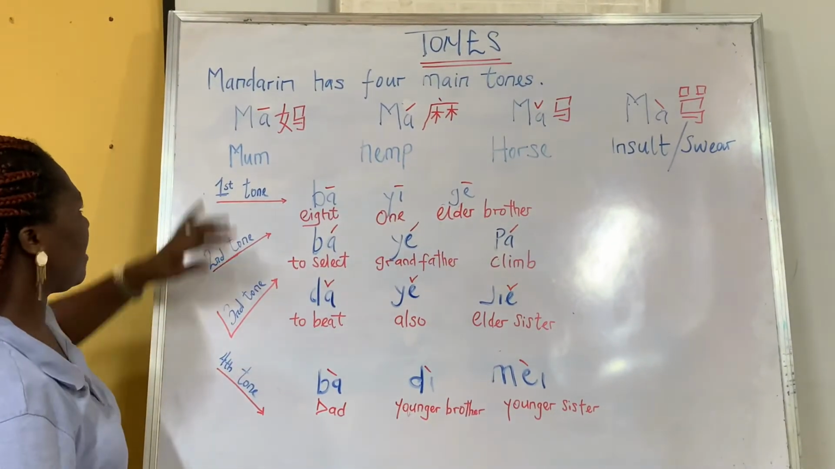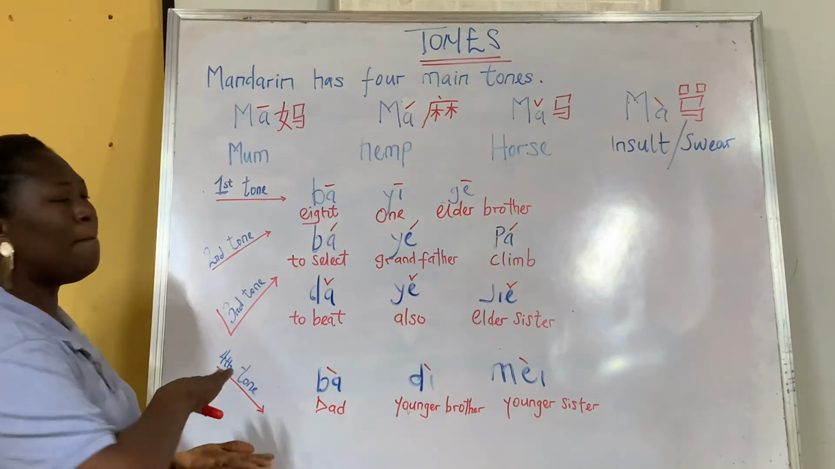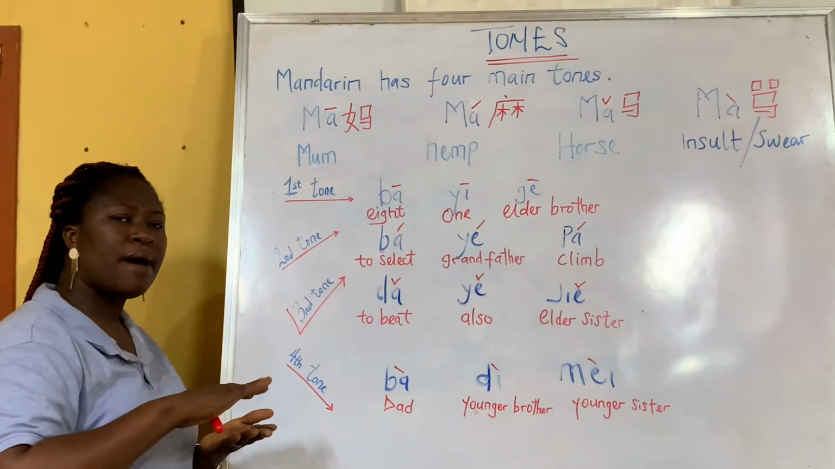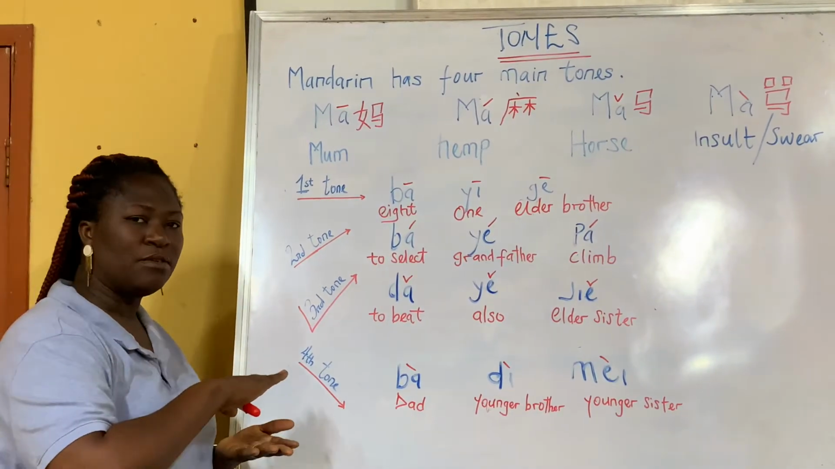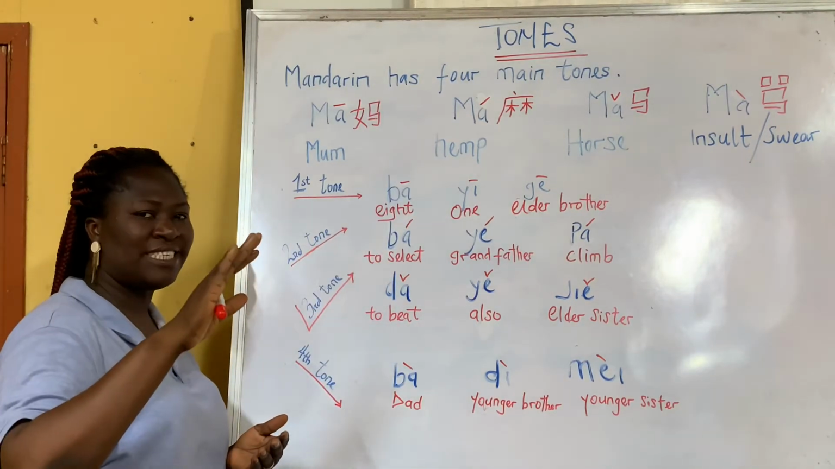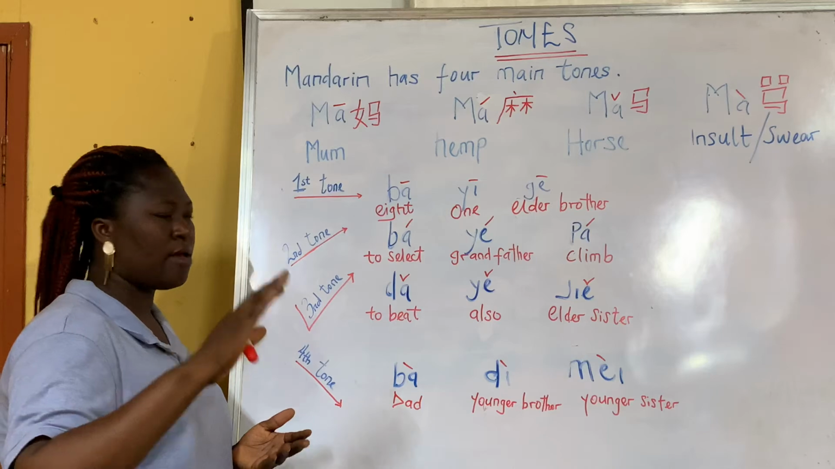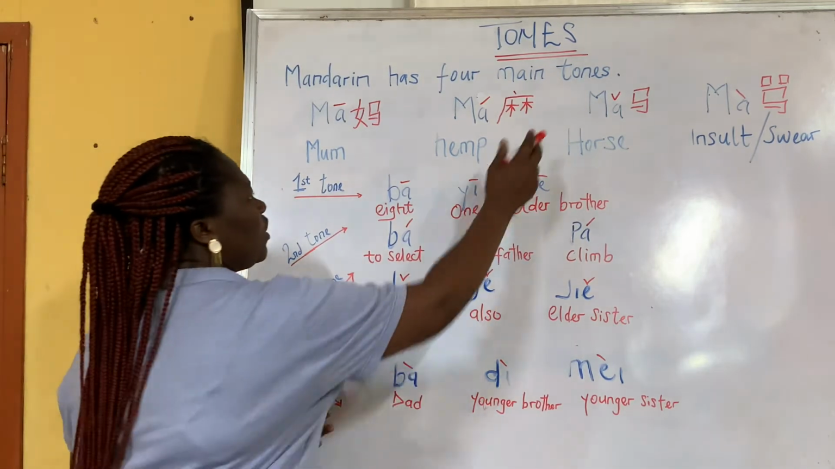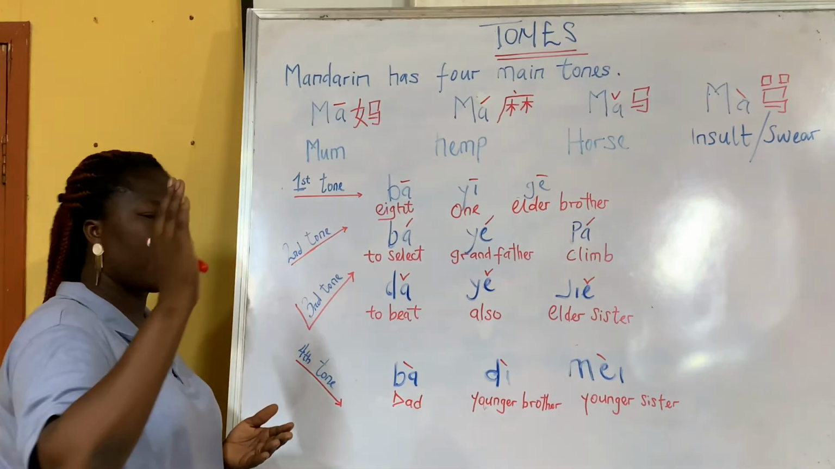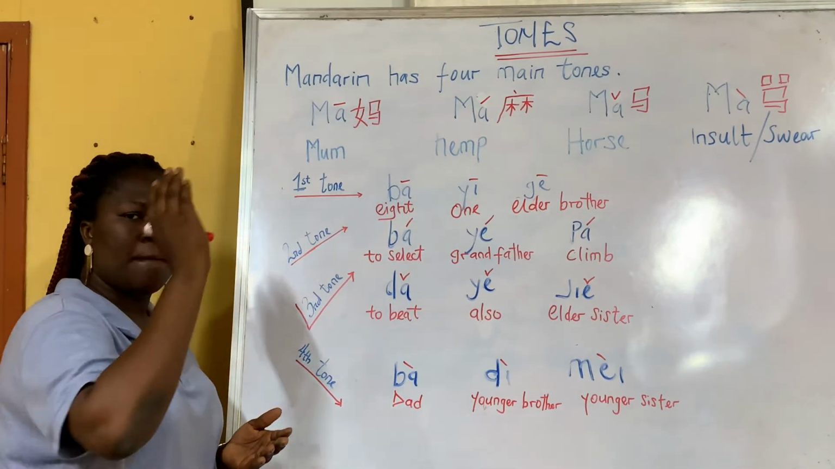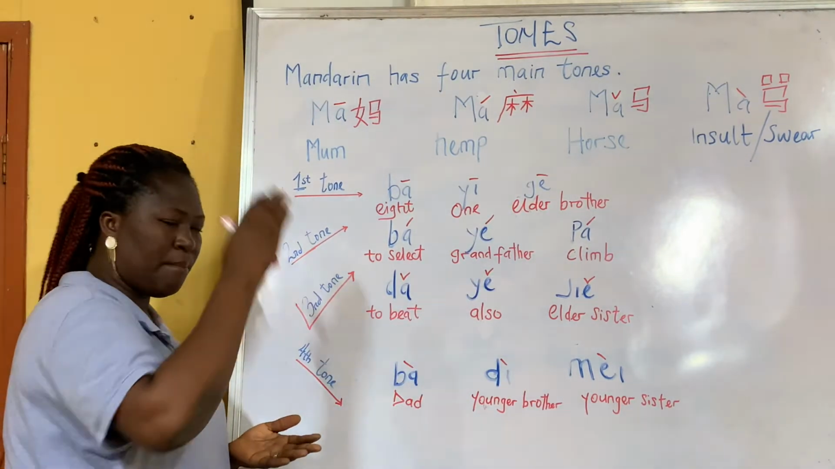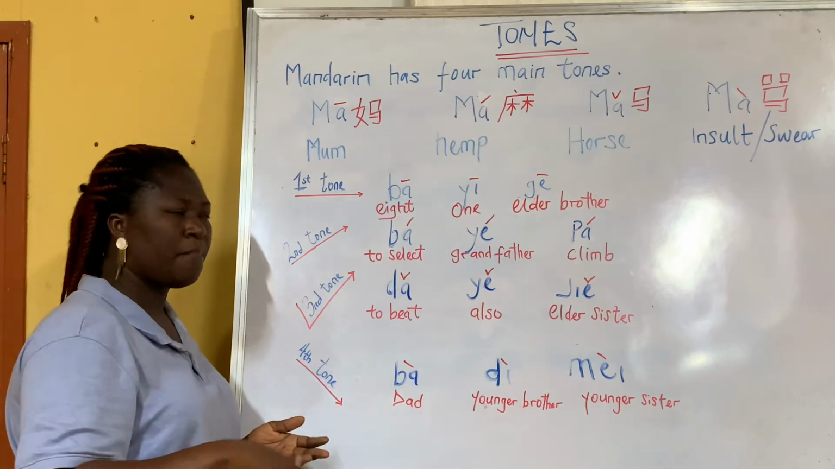Okay, let's go one more time. The first tone is what? Ma. Let's try it. Ma, ma, flat tone. The second tone, ma, rising tone, ma, ma. Then the third tone, falling and rising, ma, ma, ma. And the last tone, falling, ma, ma, ma.